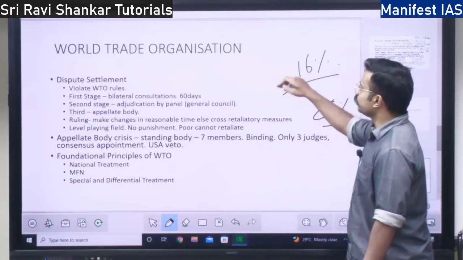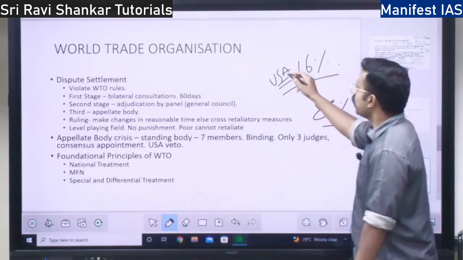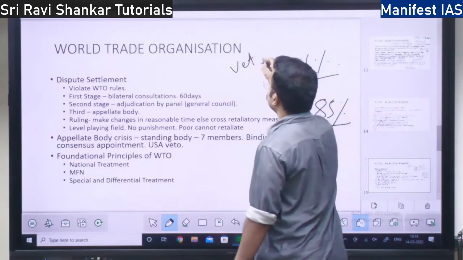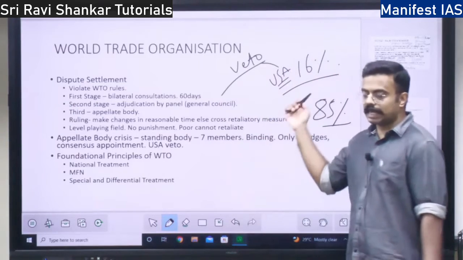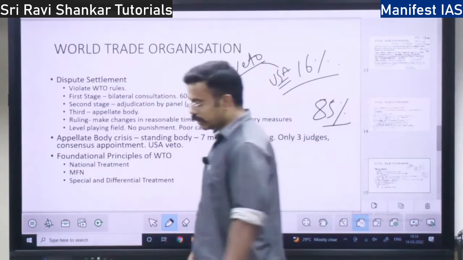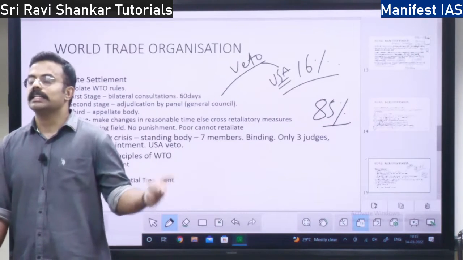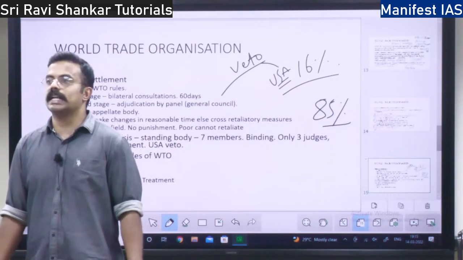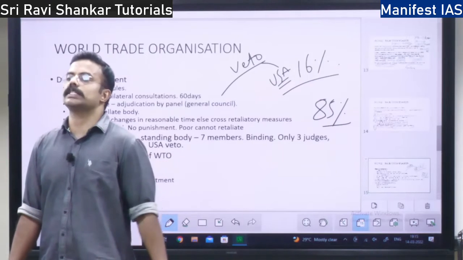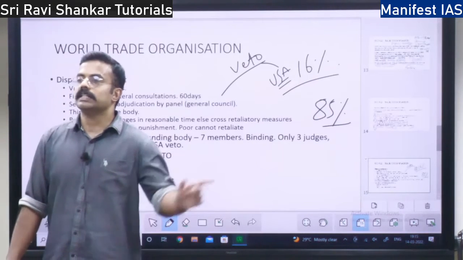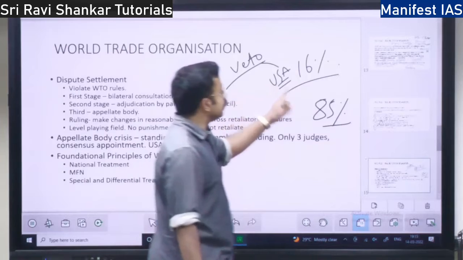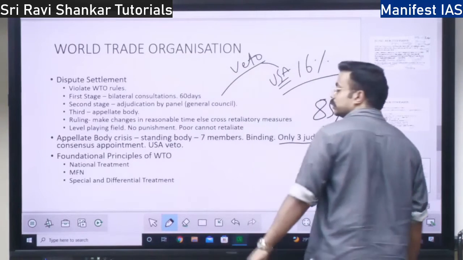Since 16% is with the USA, the USA has a veto. Why is the USA opposing it? The USA says the World Trade Organization is working against USA interests and is not promoting them. That is why the USA has withheld the appointment of the judges.